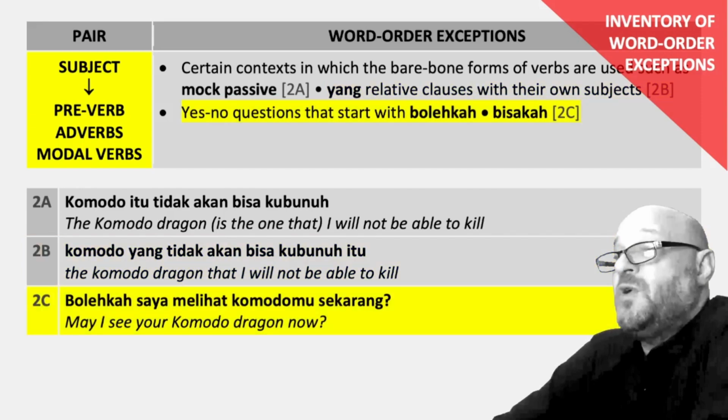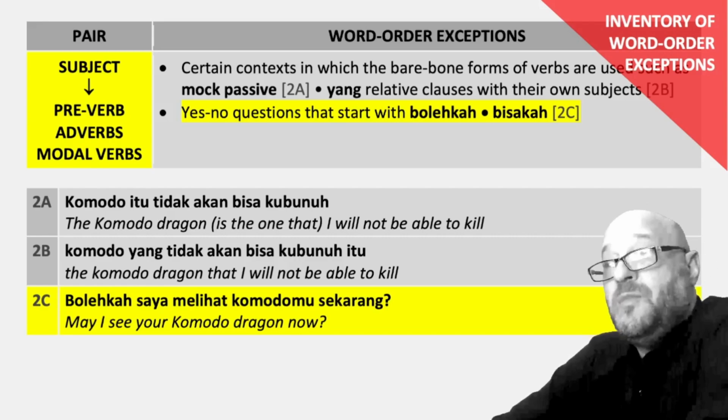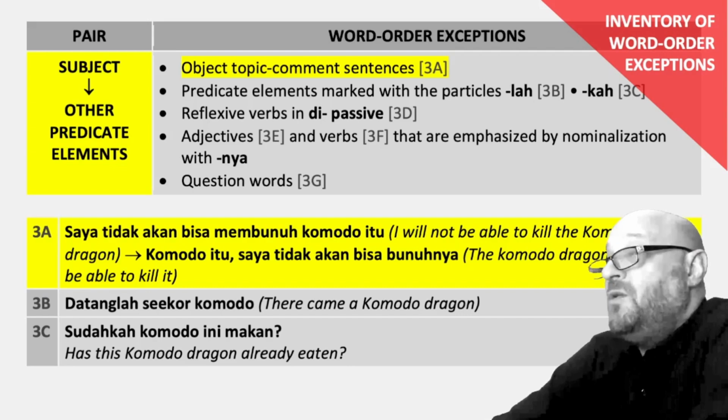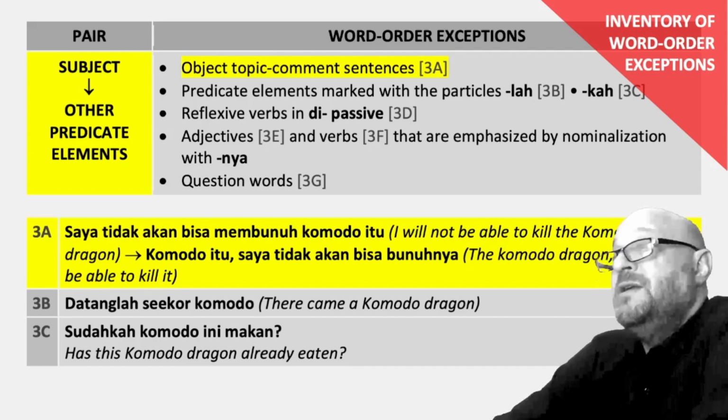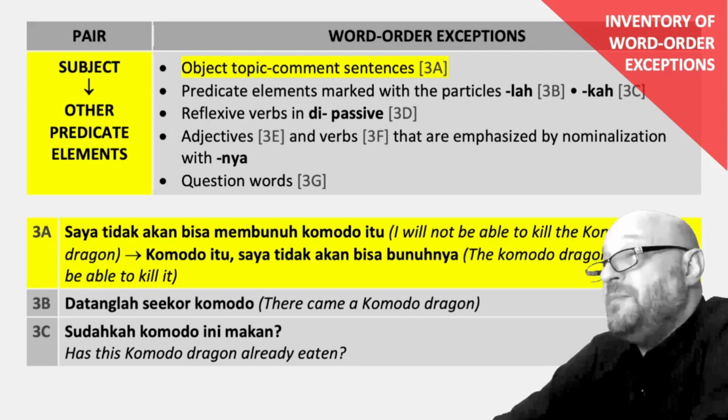Yes, no questions that start with bolehkah, bisakah. Example 2c, bolehkah saya melihat komodomu sekarang? May I see your Komodo dragon now? Customary order, subject before other predicate elements. Exceptions, object, topic, comment, sentences. Example 3a. Saya tidak akan bisa membunuh komodo itu. I will not be able to kill that Komodo dragon. Can be reworked as a topic comment sentence as Komodo itu saya tidak akan bisa bunuhnya.